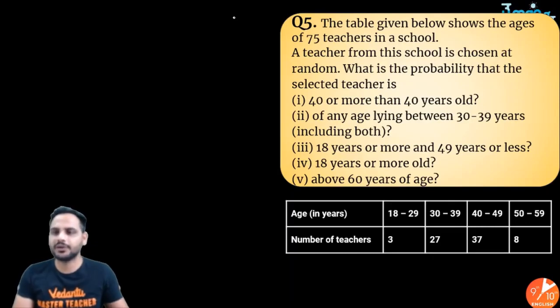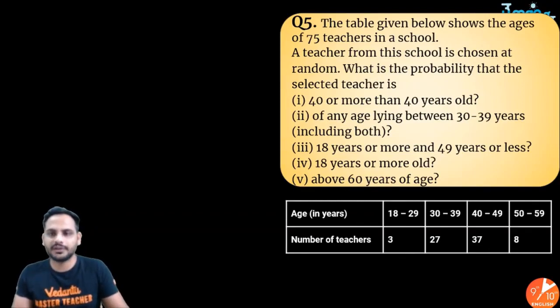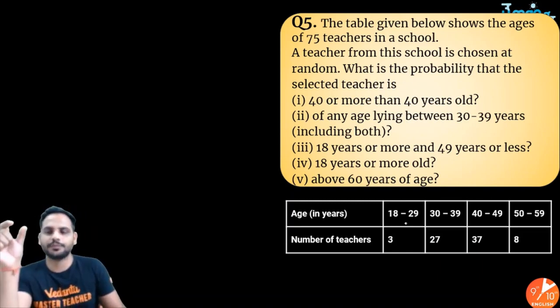Next question, look. A table given below shows the ages of 75 teachers in the school. So 75 teachers are present in a school. You can see 3 plus 27 plus 37 plus 8 is total 75. A teacher from the school is chosen at random. What is the probability that the teacher is... So look at the data first. Age groups are given. 18 to 29 there are 3 teachers, 30 to 39 there are 27 teachers, 40 to 49 there are 37 teachers, 50 to 59 there are 8 teachers. So this is grouped data.